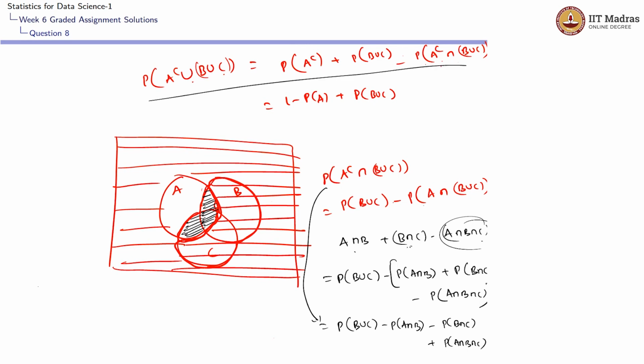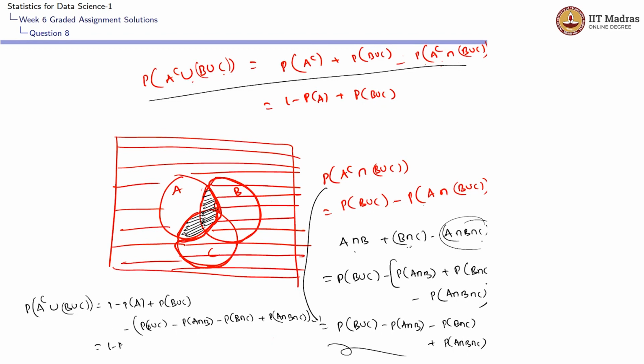After substituting that, we will be getting P of A complement union B union C equals 1 minus P of A plus P of B union C minus of this particular whole area, minus P of B union C minus P of A intersection B minus P of B intersection C plus P of A intersection B intersection C.